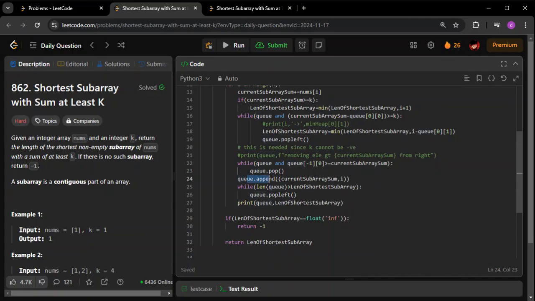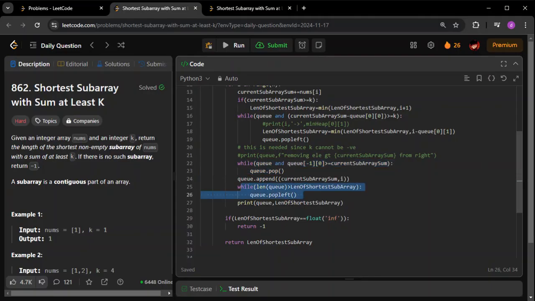This particular pop is also from the right, and this append is also from the right, but here I'm doing a pop from the left. As simple as that. So why did this optimization come? It came because k cannot be negative. For that reason, whenever I'm going to append the current subarray sum, every element toward the left which is greater than that should be removed. This is the first thing.